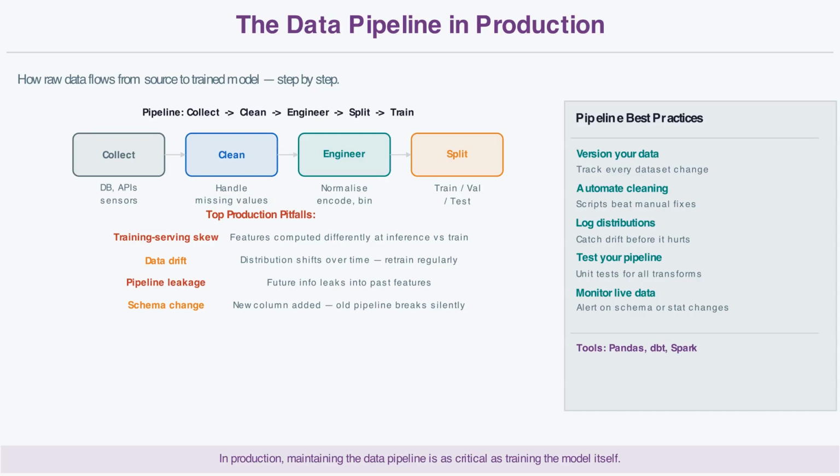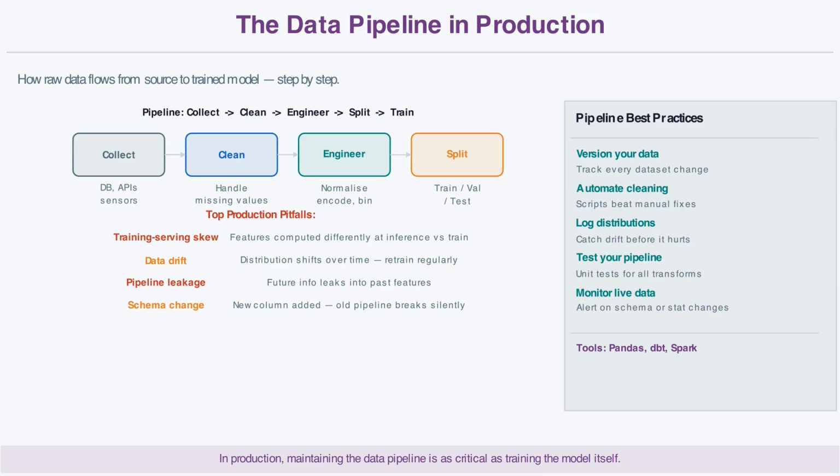The pipeline has 4 stages. First, collection. Data arrives from databases, APIs, IoT sensors, user events, web scrapes. Second, cleaning. Automated scripts handle missing values, standardize formats, remove duplicates, and flag anomalies. Third, feature engineering.